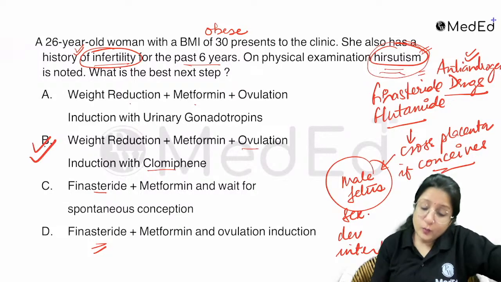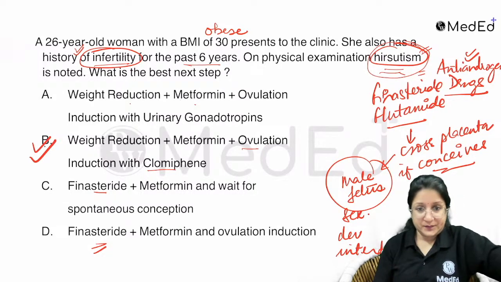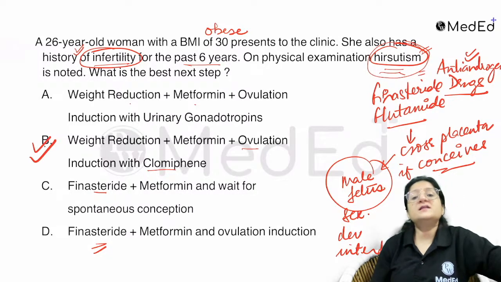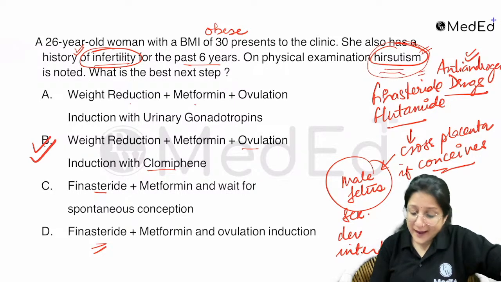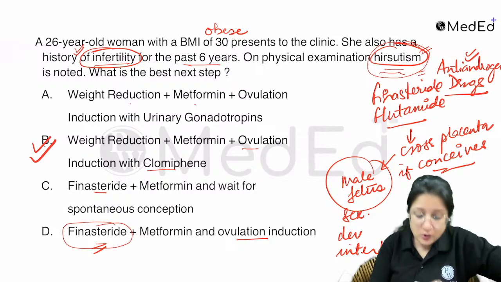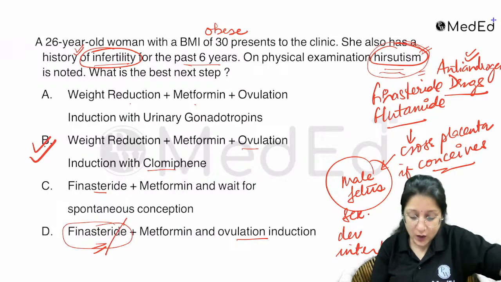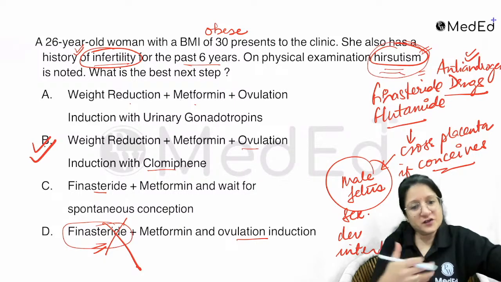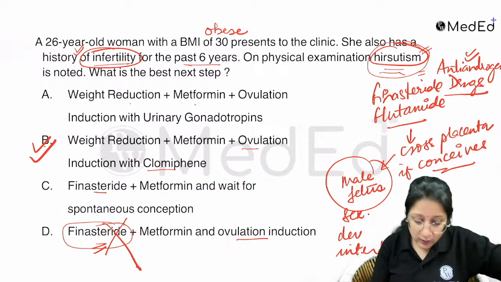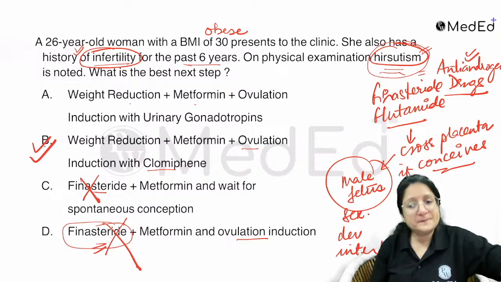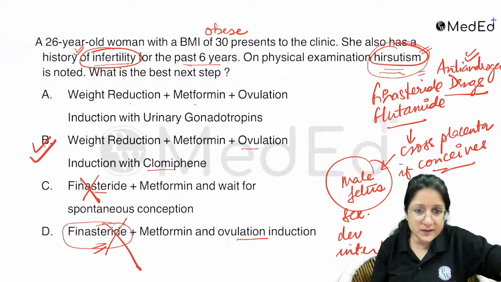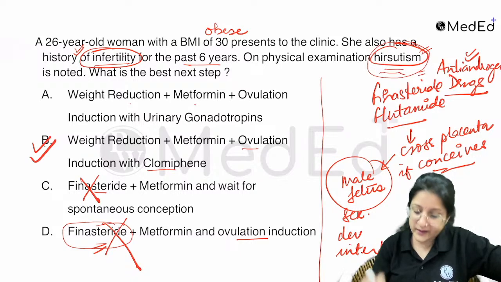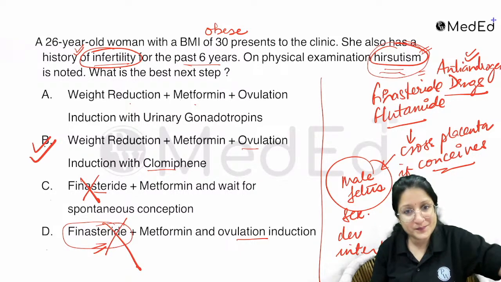So, for a woman who wants to conceive, you can't give finasteride. If you're planning to give her ovulation induction for infertility, you should not give finasteride along with it. Even if you're telling her to try for spontaneous conception, you can't give her finasteride or anti-androgen drugs for hirsutism because of this potential risk. So options C and D are out.